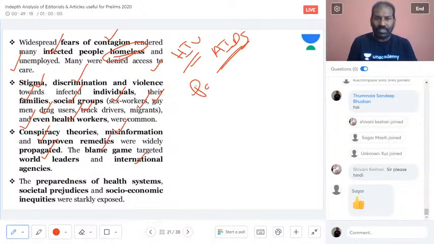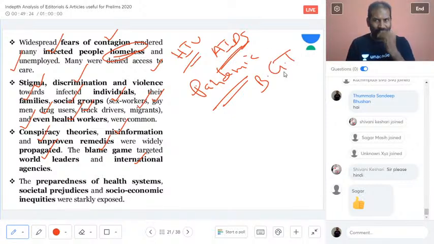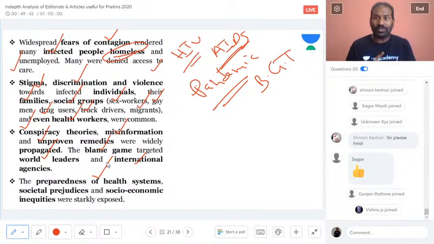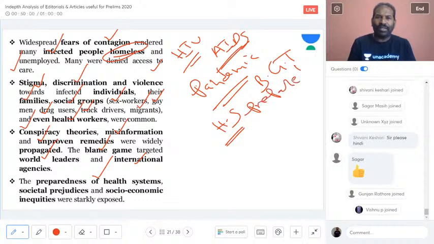So whenever there is a pandemic situation, everyone is bound to go ahead with the blame game. What is blame game theory? Trying to find fault with different countries or various international agencies. What is important now, taking the experience of HIV, is the preparedness of the health system. That is what was lagging even in India. We need to accept very keenly that we were not prepared. We don't know when a pandemic will strike humankind, but our health system has to be perfect. We have to be prepared, that is very important.